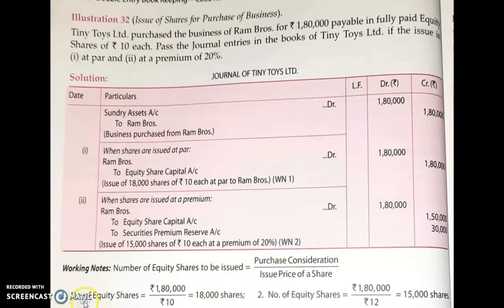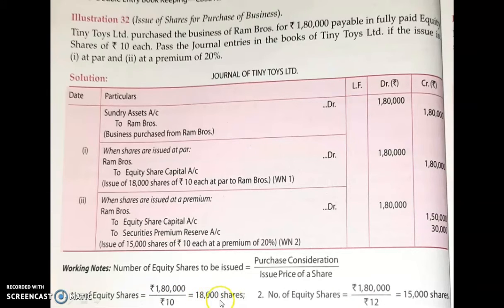With this formula, you can write down here number 1. With condition 1, number of equity shares is equal to, what is the purchase consideration? How much are you supposed to give to Ram Brothers? It's 1,80,000. So 1,80,000 you can write here, divided by issue price of a share. When you are issuing this share at par, that means 10 rupees shares you are giving to Ram Brothers for 10 rupees itself. That is the par value. So divided, what is the issue price in condition 1? It's 10 rupees. 1,80,000 divided by 10. So that will give you 18,000 shares.